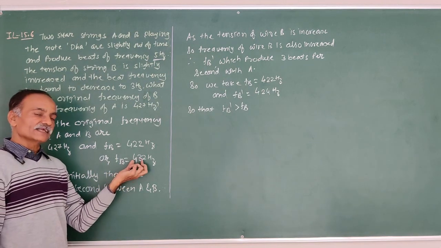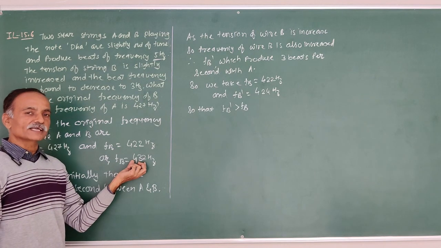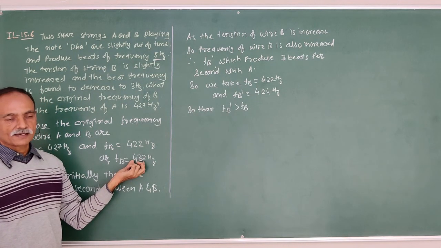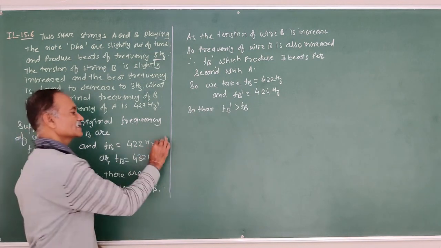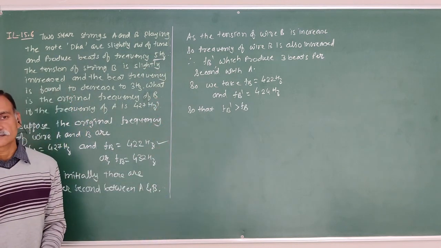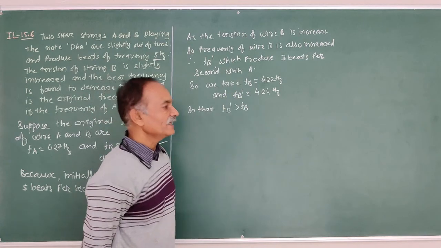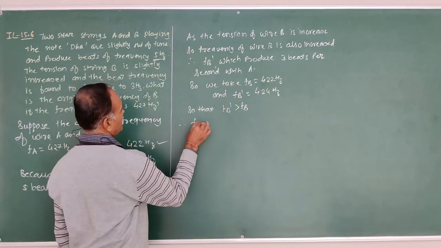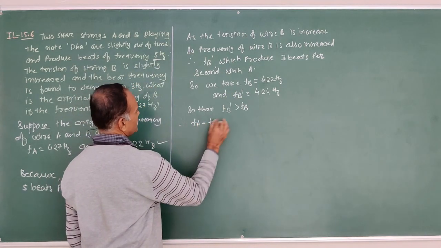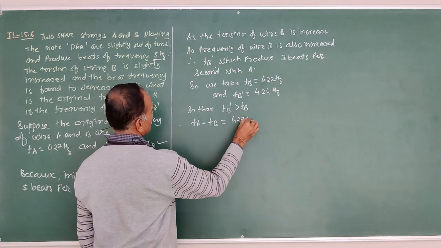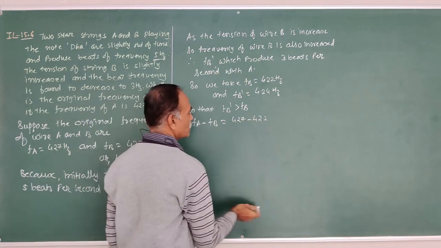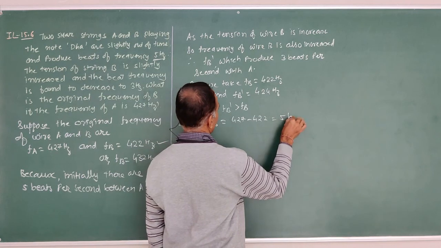So if we consider the initial frequency of B as 432, that is not possible. Therefore, the initial frequency is 422 Hz. So FB dash is greater than FB.